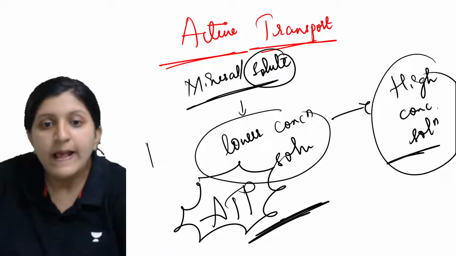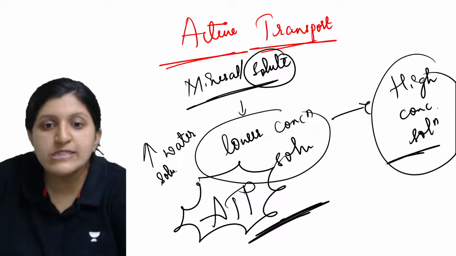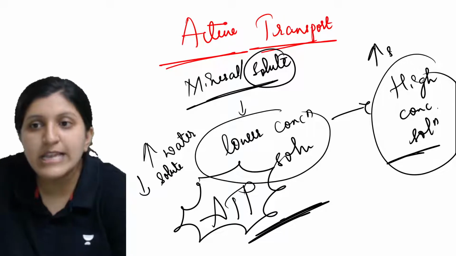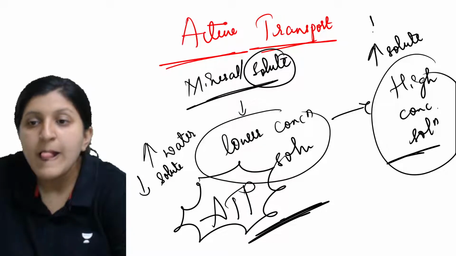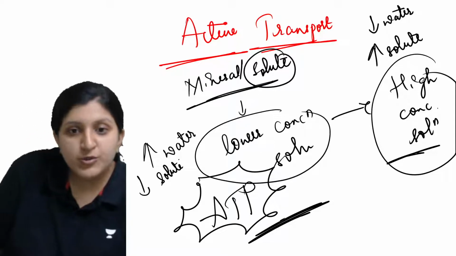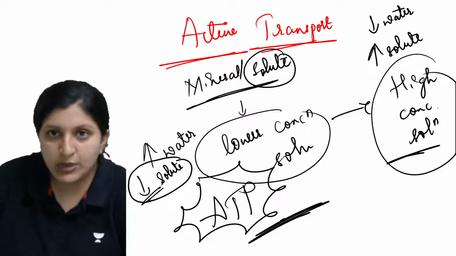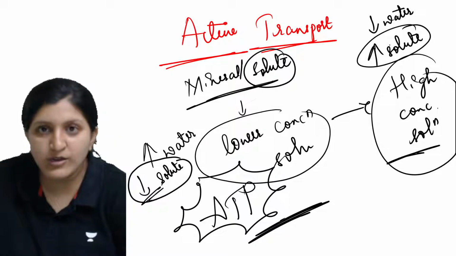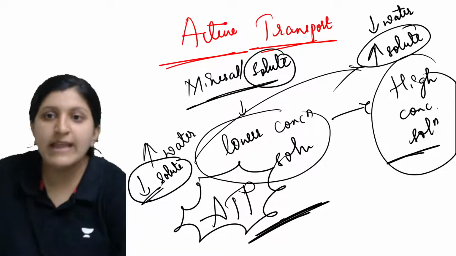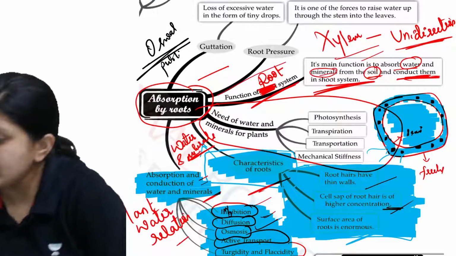So here the water concentration is more and the solute concentration is less, and in this case the solute concentration is more but the water concentration is less. So the solute is being moved from low concentration to high concentration, which is basically the reverse of diffusion. That's the reason, when we mention active transport, you know these are the processes that are occurring.